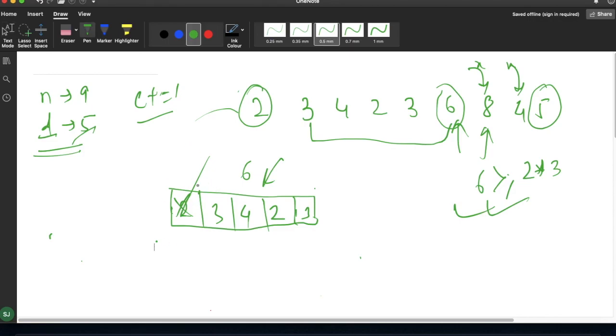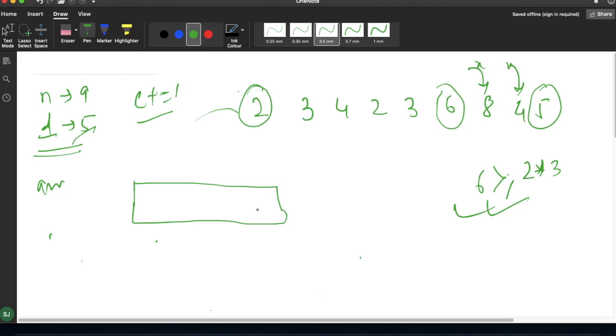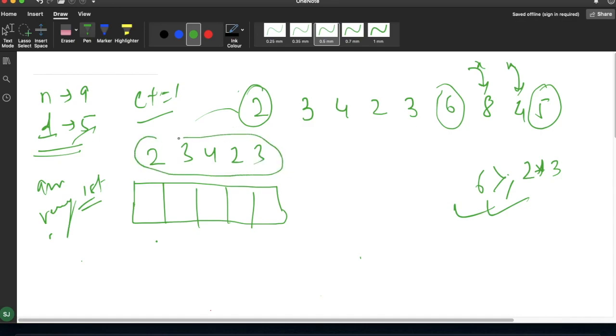So another method is, we will take a fixed array of length d size. For the very first time, we will simply sort the d expenditures. For example, if you are taking 2 3 4 2 3, these 5 elements, we'll simply sort this for the very first time. After sorting, it will be 2 2 3 3 and 4.